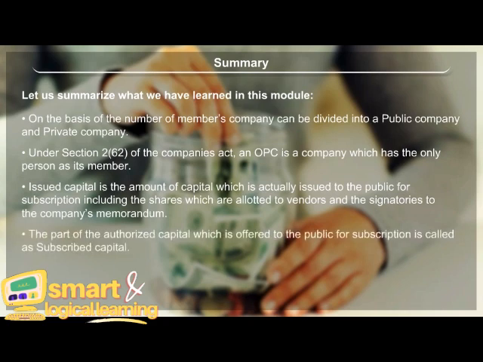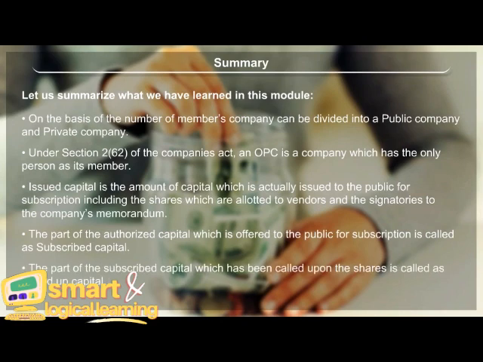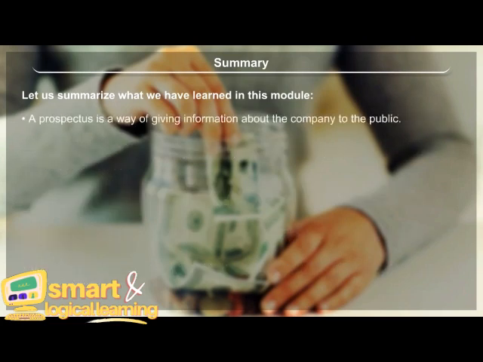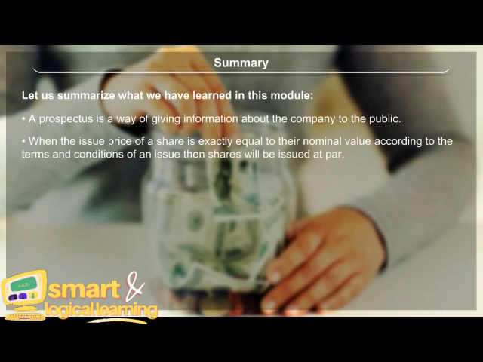The part of the authorized capital which is offered to the public for subscription is called subscribed capital. The part of the subscribed capital which has been called upon the shares is called called-up capital. A prospectus is a way of giving information about the company to the public. When the issue price of a share is exactly equal to its nominal value according to the terms and conditions of an issue, then shares will be issued at par.